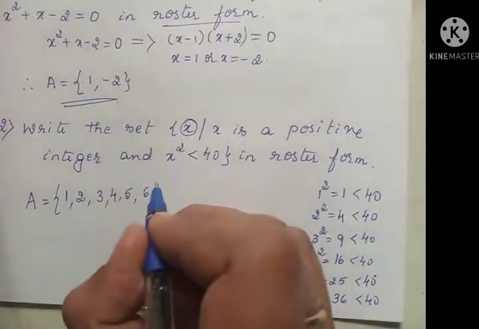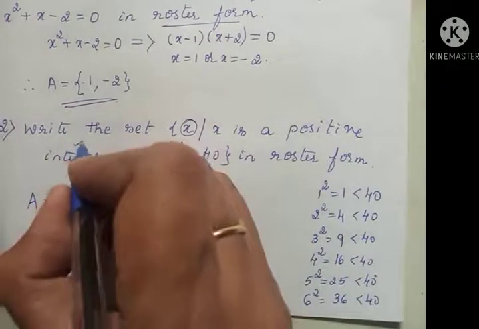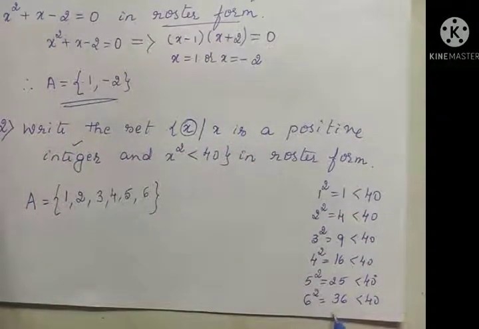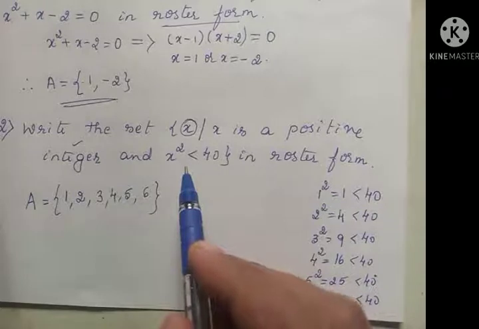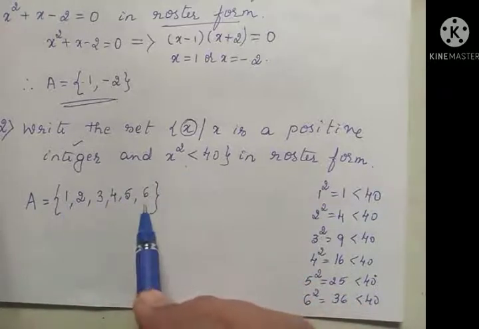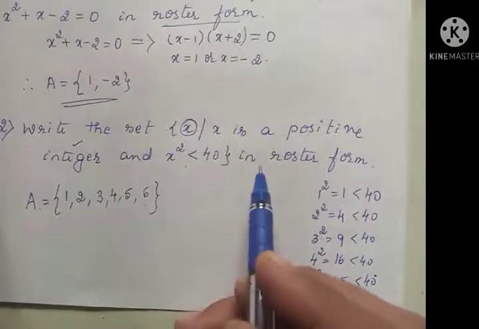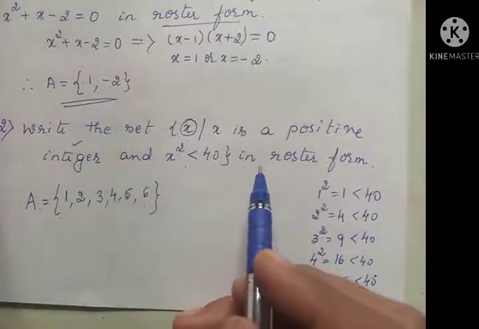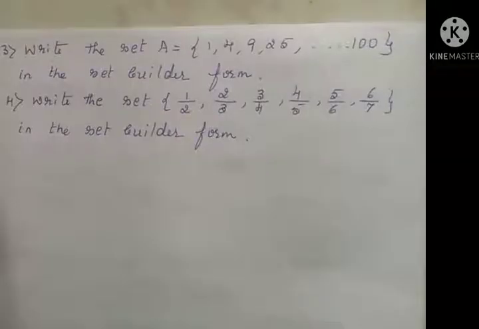I have to stop, because 7 is a positive integer and that holds good, but 7 square is 49, which is not less than 40. It does not satisfy this condition. So these are the elements of the set, and we represent this in roster or tabular form. Now we'll take some more.